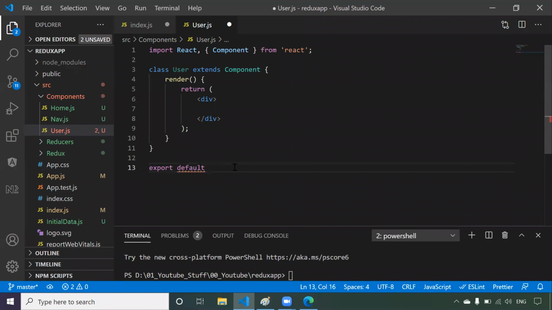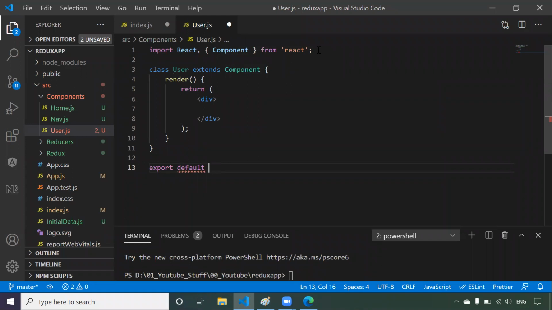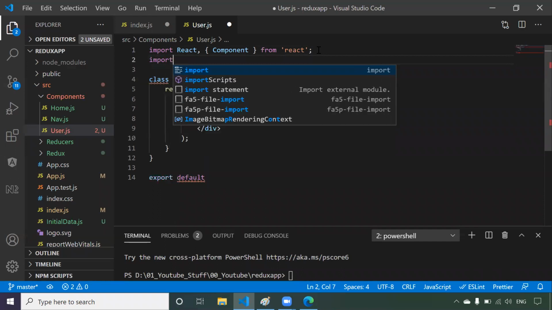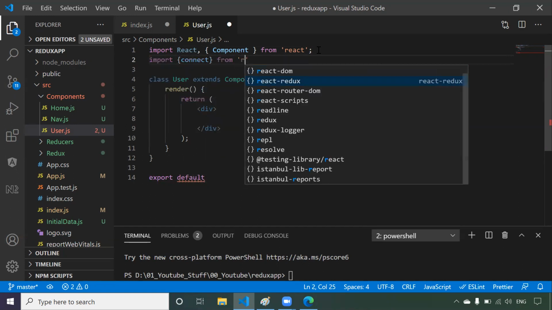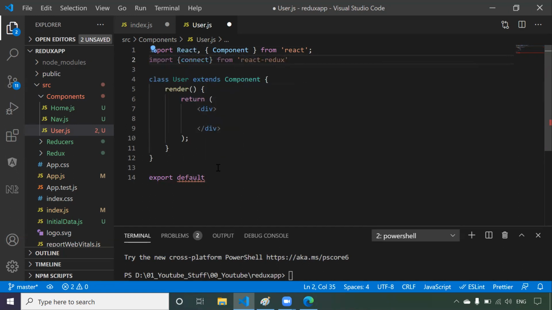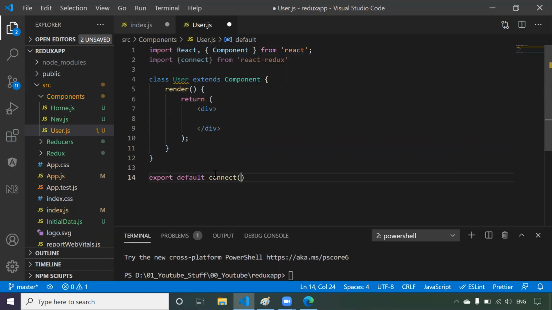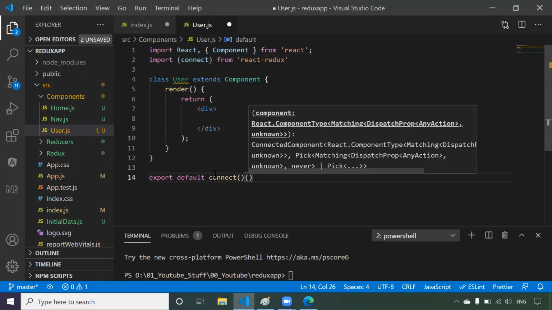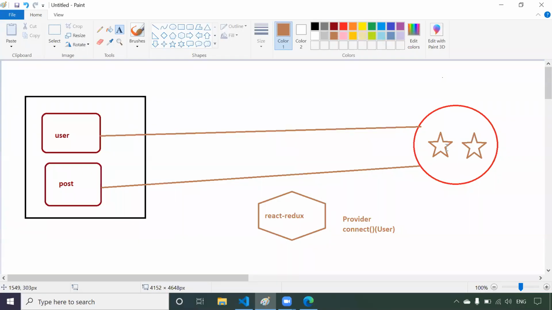So let's come to the code and write here. In export default, we will be writing connect. To write connect, first of all, we have to import it. We know that connect comes from React Redux and we have already installed it. So just import connect from react-redux. Connect is a function, not a component. Now we have to call this function by passing the component. Which component should be connected to the store? User. So now the user component is connected to the store.